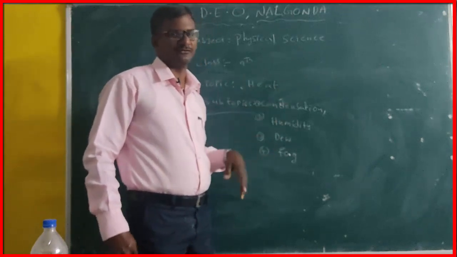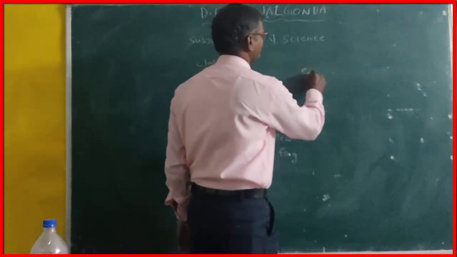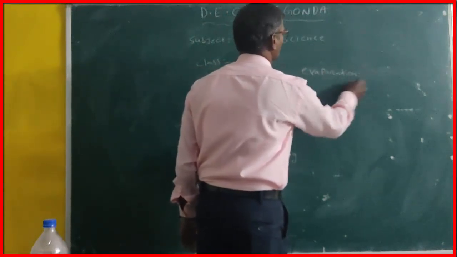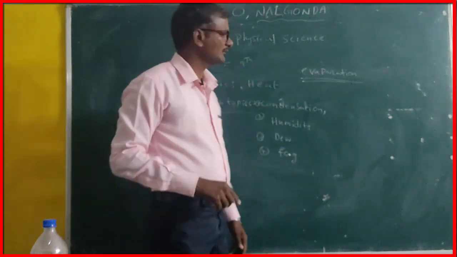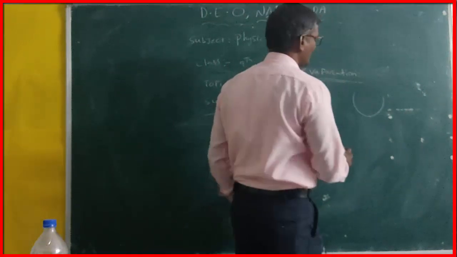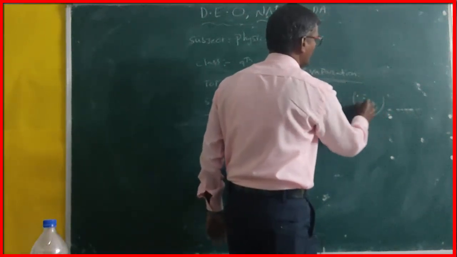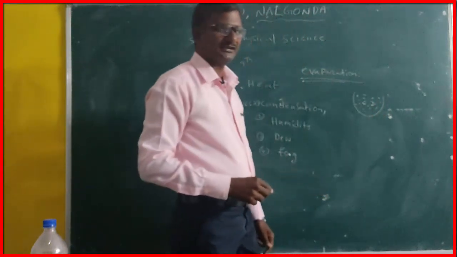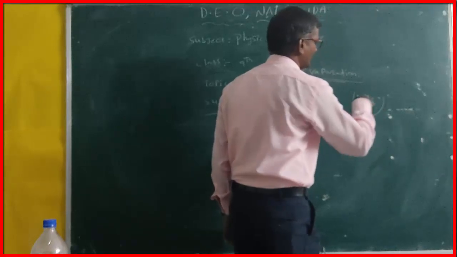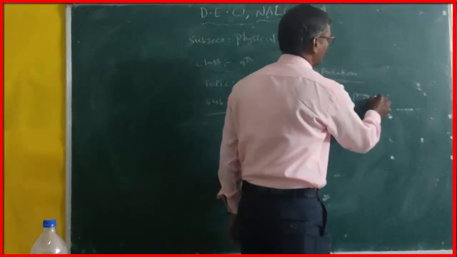In the last video we have seen about evaporation. At that moment we have seen that inside the container, atoms or molecules are present. Those atoms or molecules can transmit their energy to the surface particles.